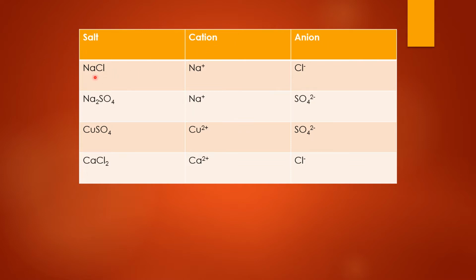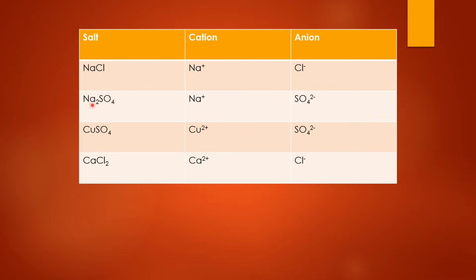For example, sodium chloride contains the sodium ion, that is Na+ ion. This is the cation because it is a positively charged ion, and Cl- ion, which is an anion because Cl- is a negatively charged ion. Similarly, sodium sulfate, Na2SO4. You know, when you cross the valencies, you get the formula, right?